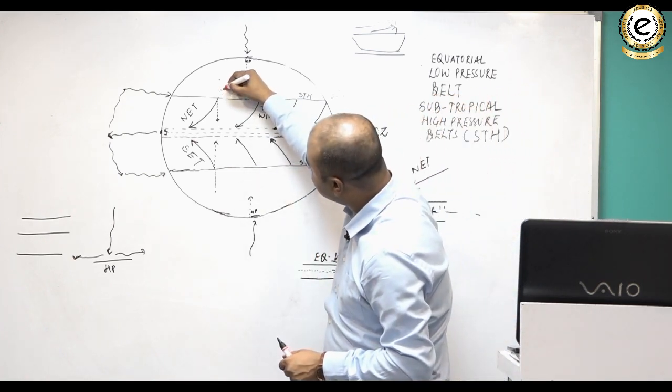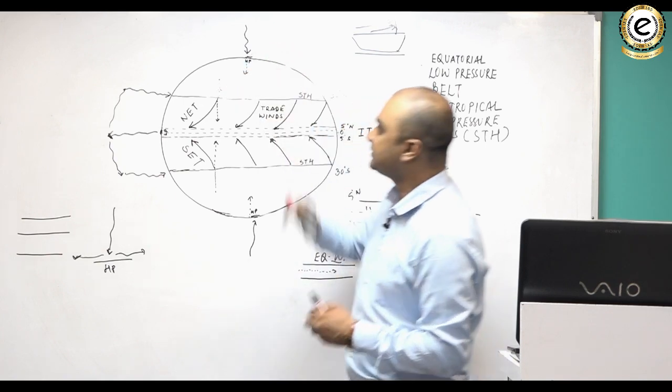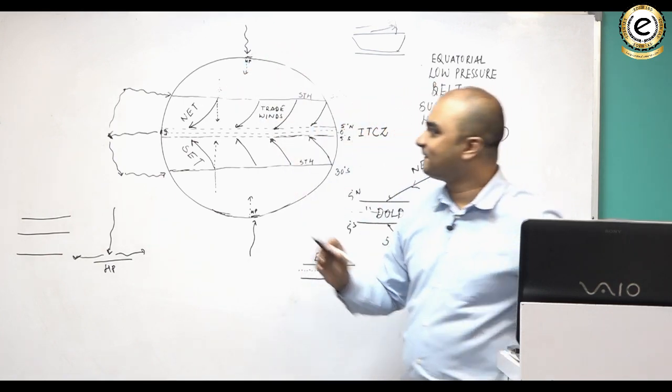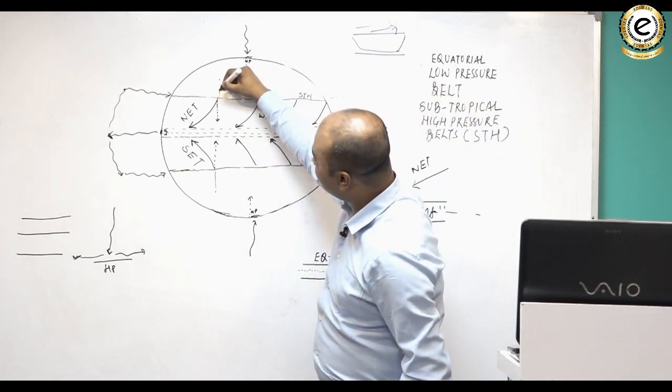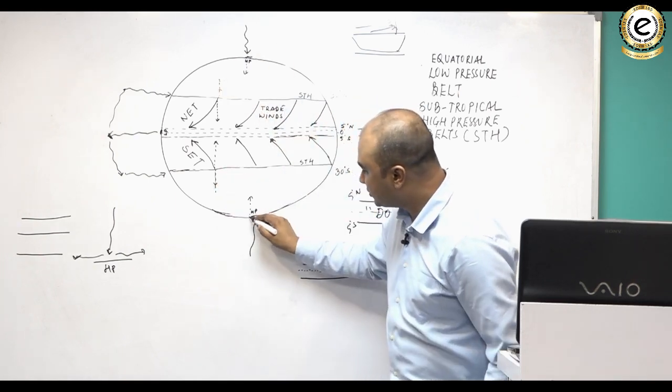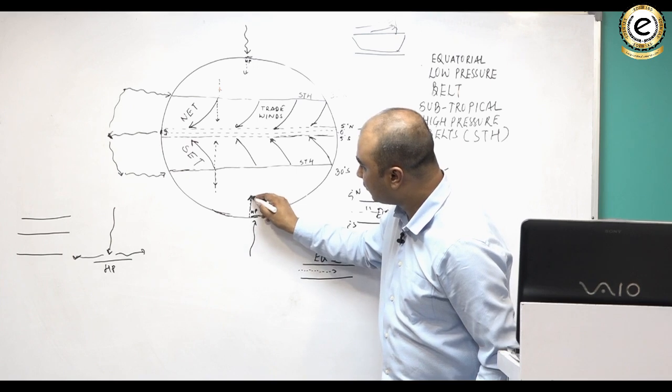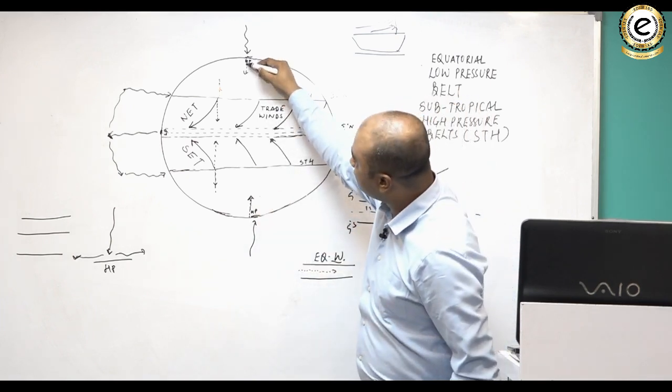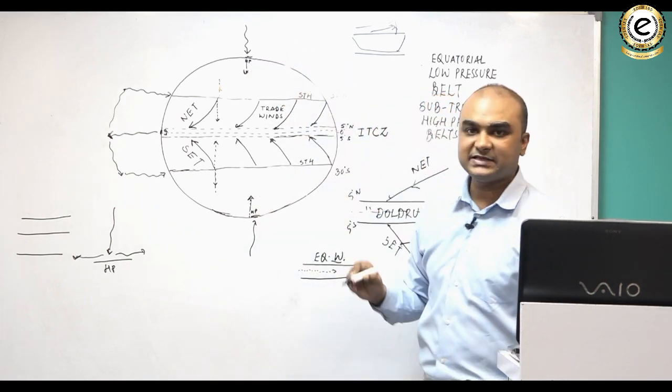This air which is going in this direction, it is warm air. This is warm air. This is also warm air. And the air which is moving from here is cold air. This is cold air. Do you understand that?